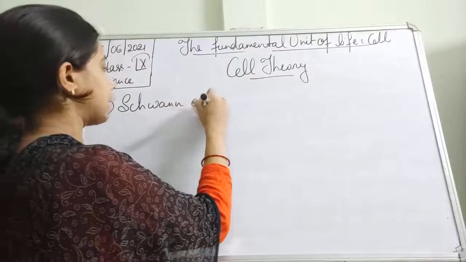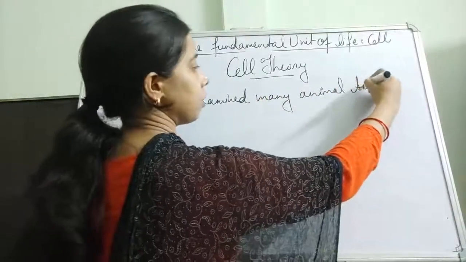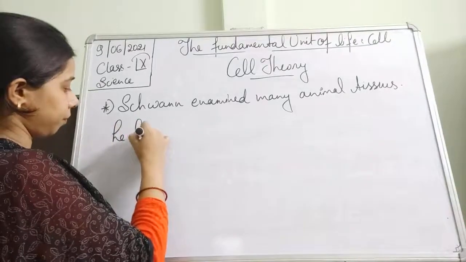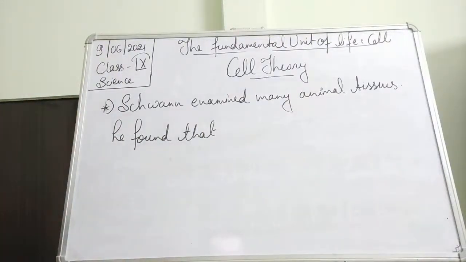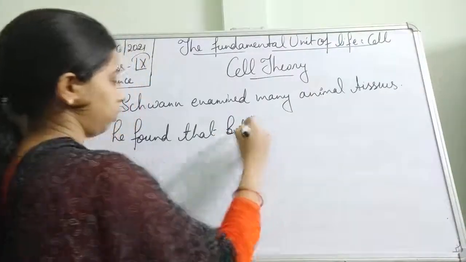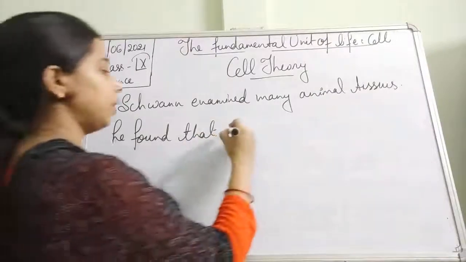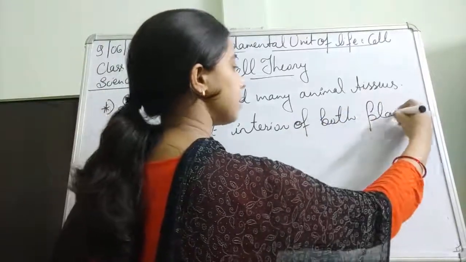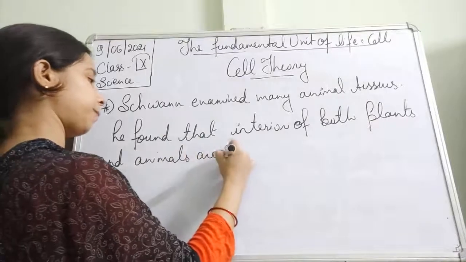Schwann examined many animal tissues and he found that the interior of both plants and animals are the same.